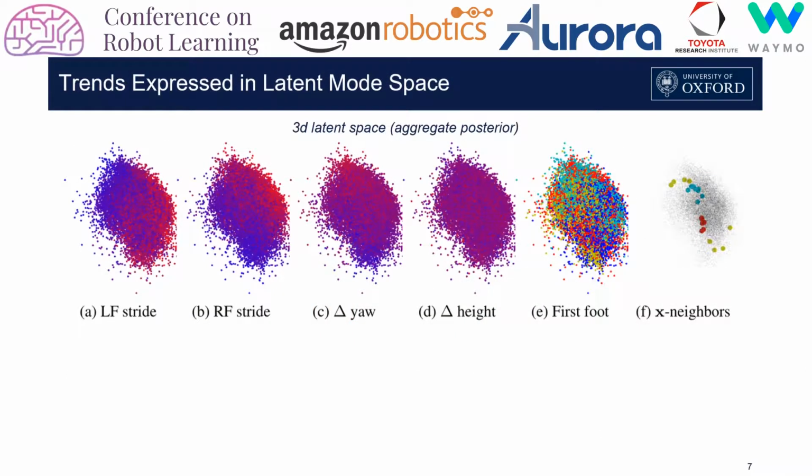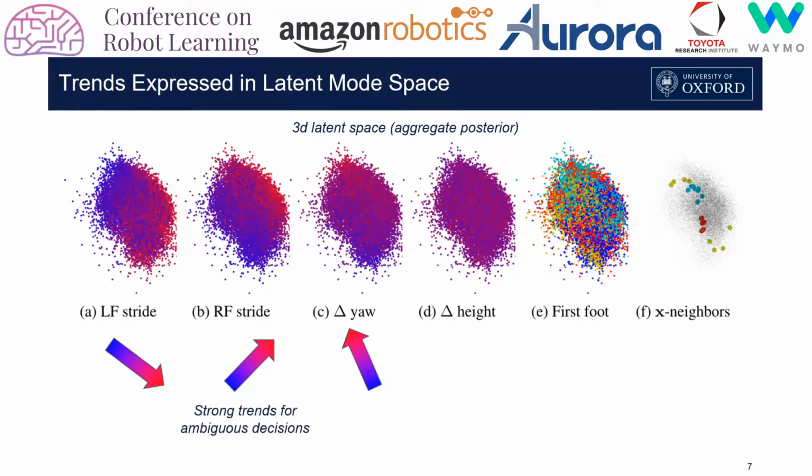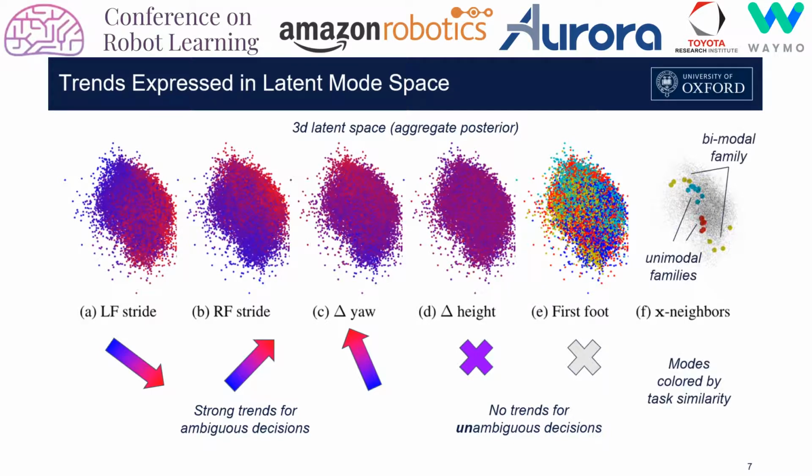For a brief illustration, consider these colorations of a 3D mode distribution, the aggregate posterior of the CVAE. When avoiding stepping on an obstacle, the expert might select a foothold on either the near or far side, but not directly on top. Thus, it is useful to spend the expressive capacity of the mode space on the length of each stride, but not on other choices that can be unambiguously decided based upon the task alone. Additionally, the rightmost plot shows that similar tasks may sometimes be paired with distinct modes.